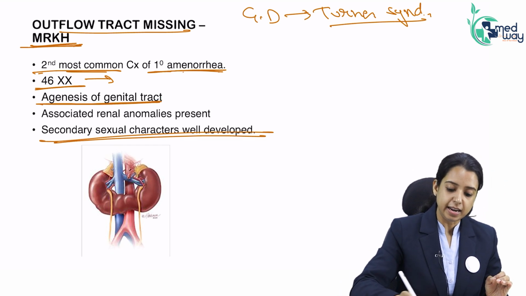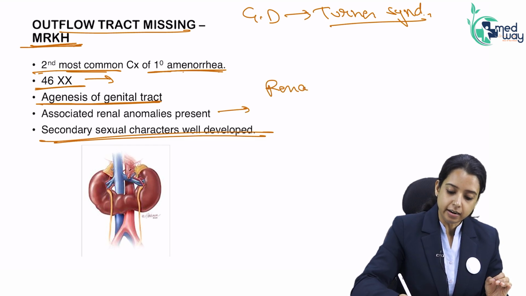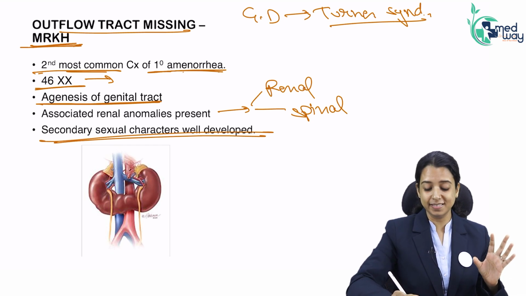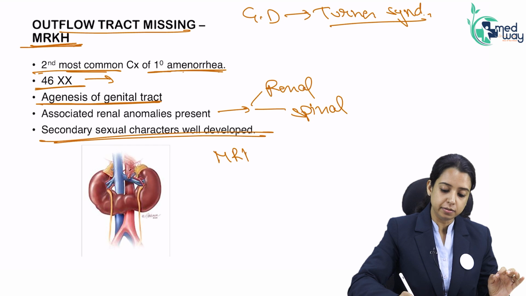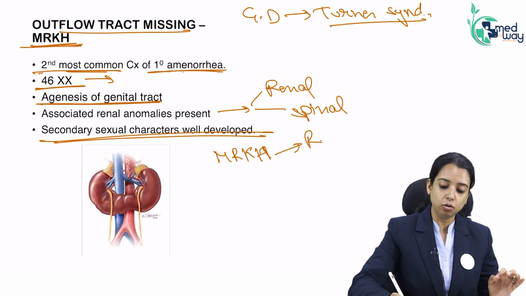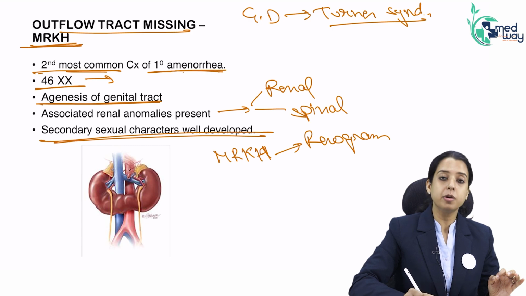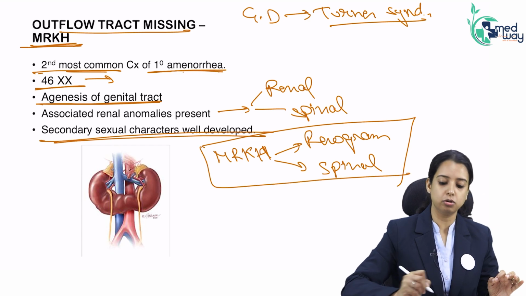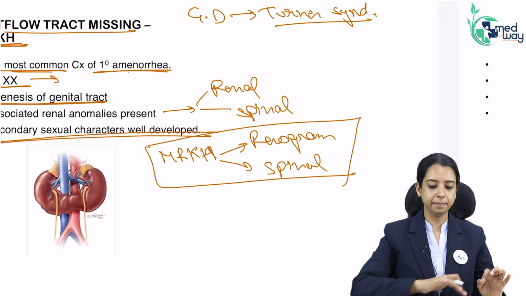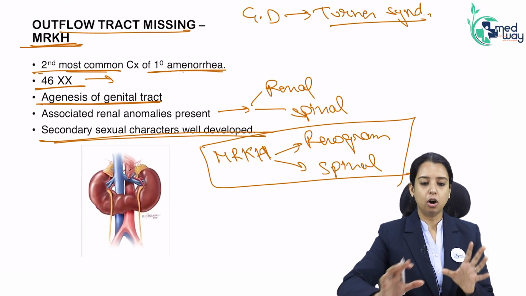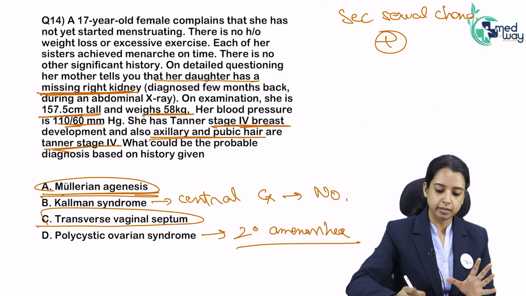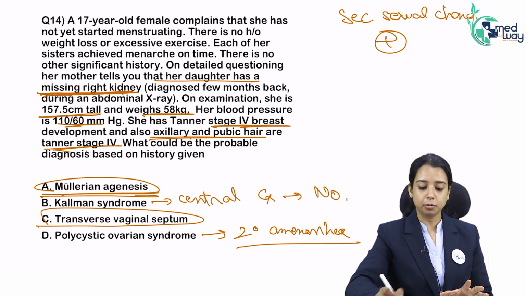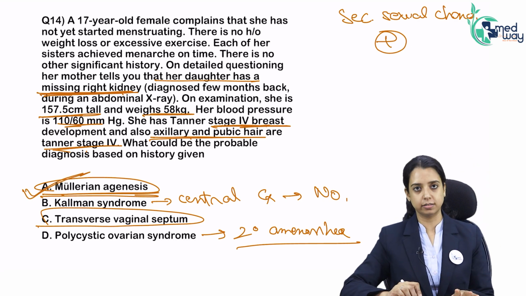Important: MRKH is very well associated with renal anomalies and spinal anomalies. So the question can many times give you this. You should also know that whenever you have diagnosed a patient with MRKH, you evaluate by doing a renogram because of the very frequent presence of horseshoe kidney, and by spinal X-ray, because these two are common associations of MRKH. This is how the patient presents, like in this question. They said breast present, axillary and pubic hair present, but missing right kidney. So there is a problem in Mullerian development. It is Mullerian agenesis.